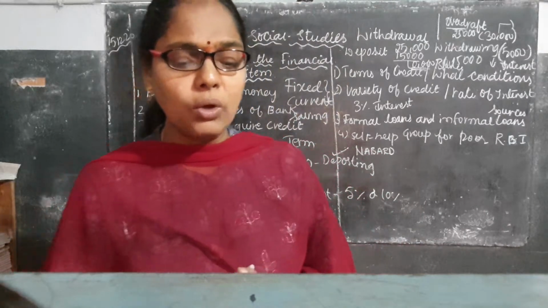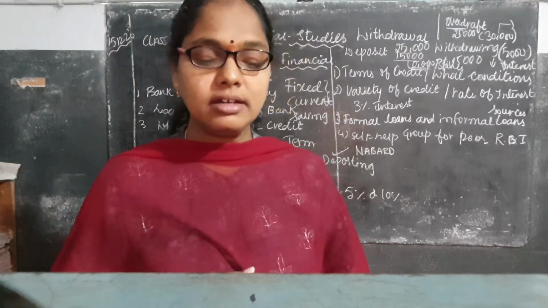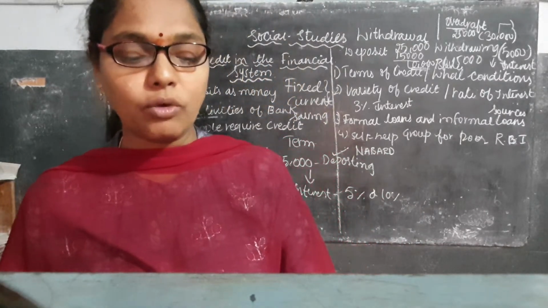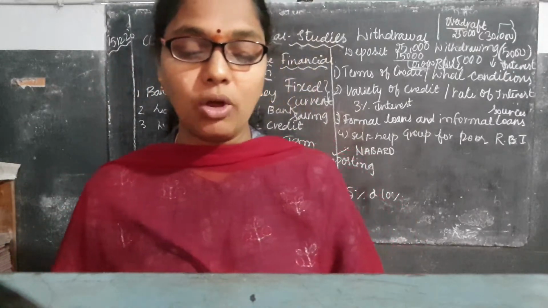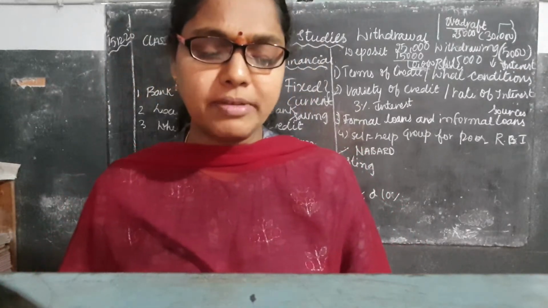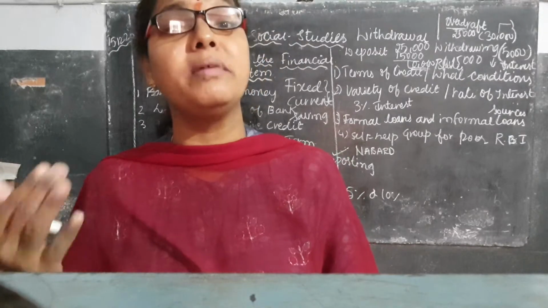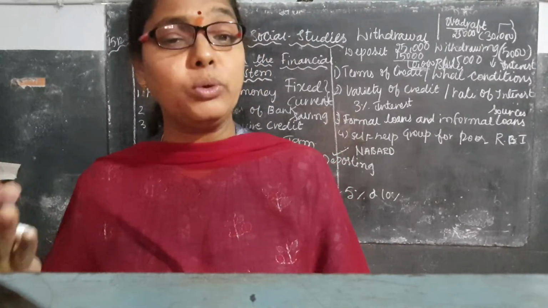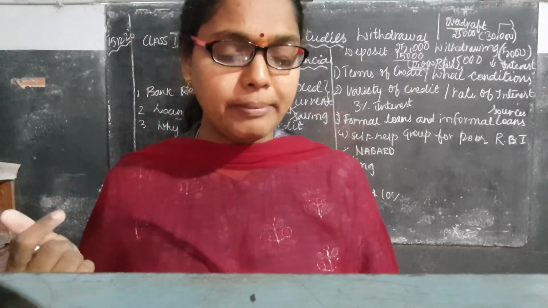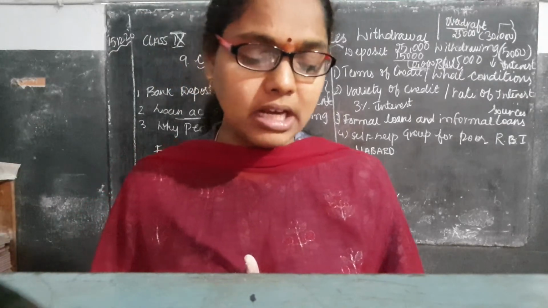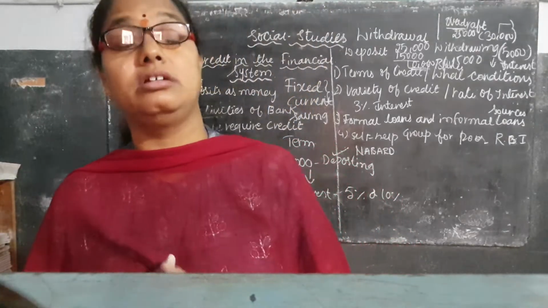Next one, now here, what are the terms of credit and what are the conditions of the credit? Variety of credit. Variety of credit means what? What is the rate of interest? How much interest do the farmers have to pay to the banker? So you are coming to the formal and informal loans. Variety of credit means what was told just now.